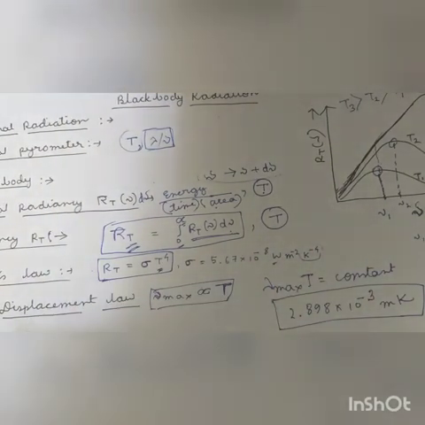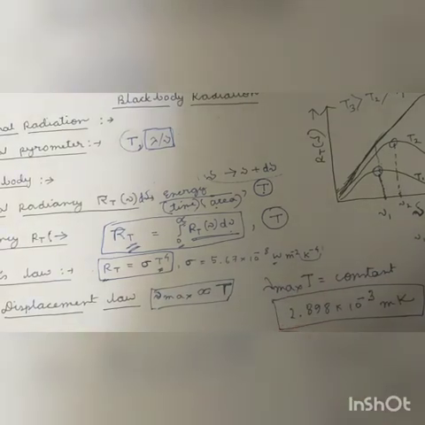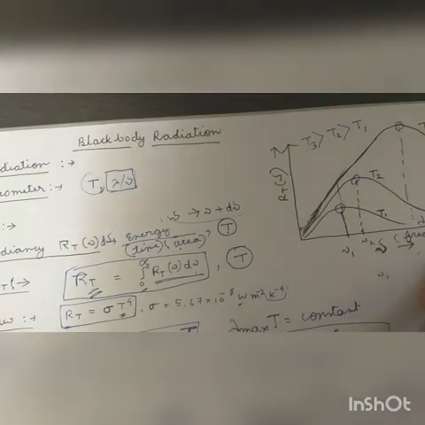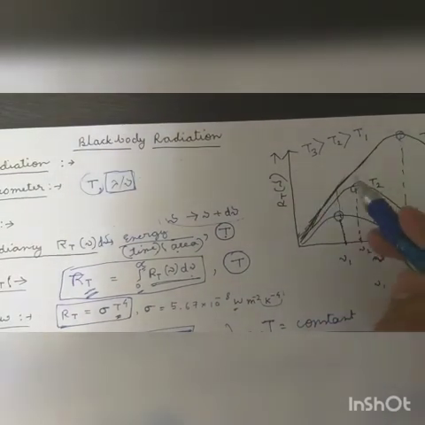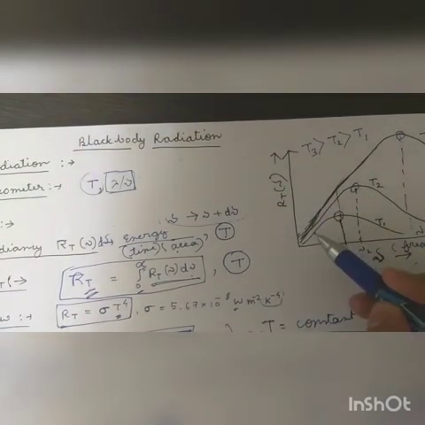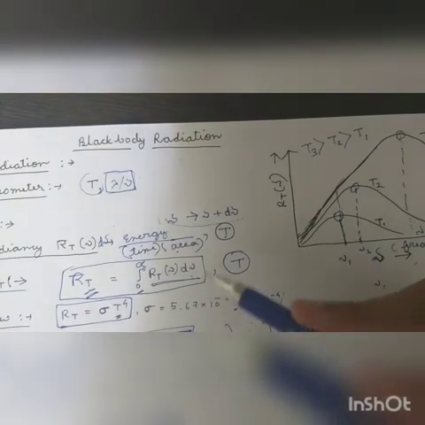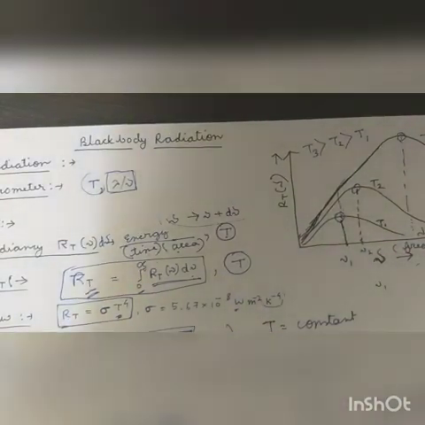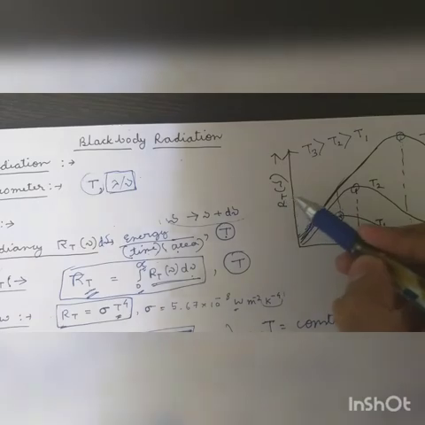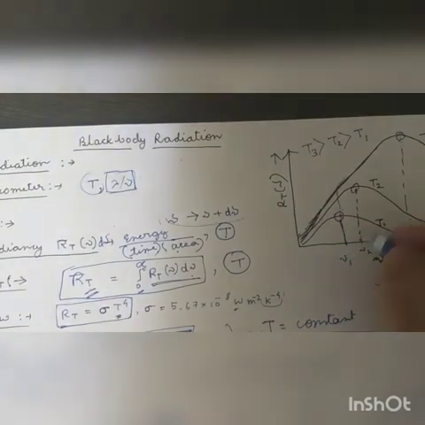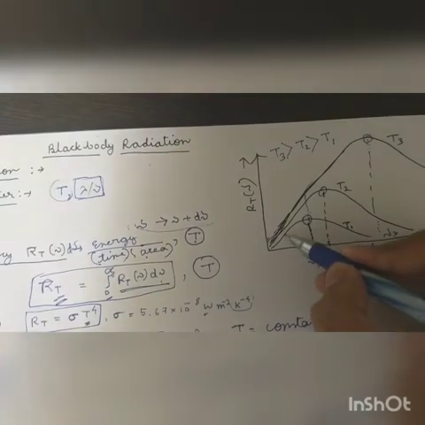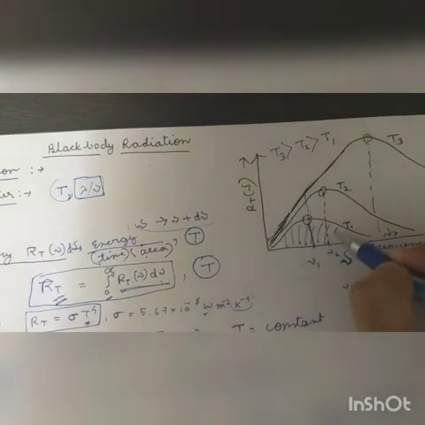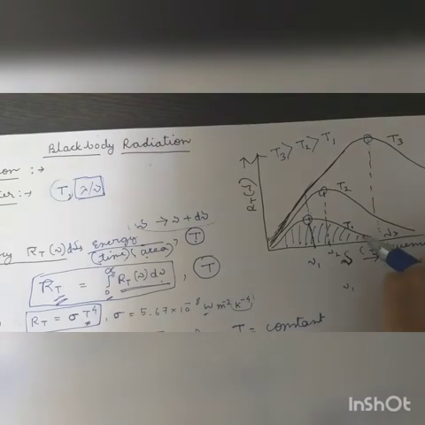And how can we relate Stefan's law to the curve? First we see that on the y-axis there is spectral radiancy, and what is radiancy here? Radiancy is just the area under the curve, that is the total energy emitted by a black body at the particular temperature.